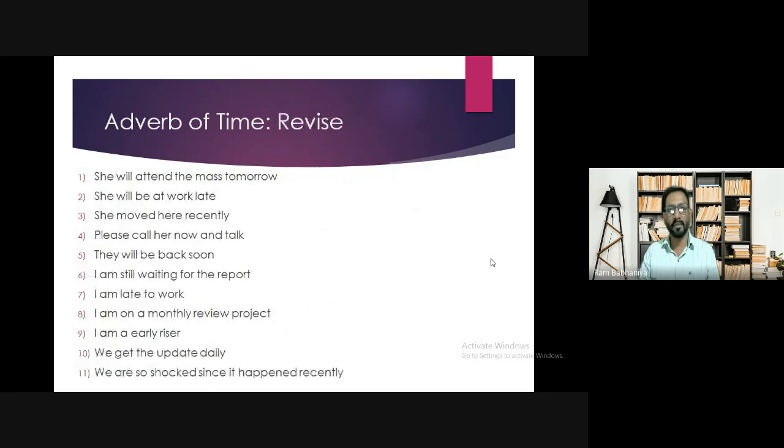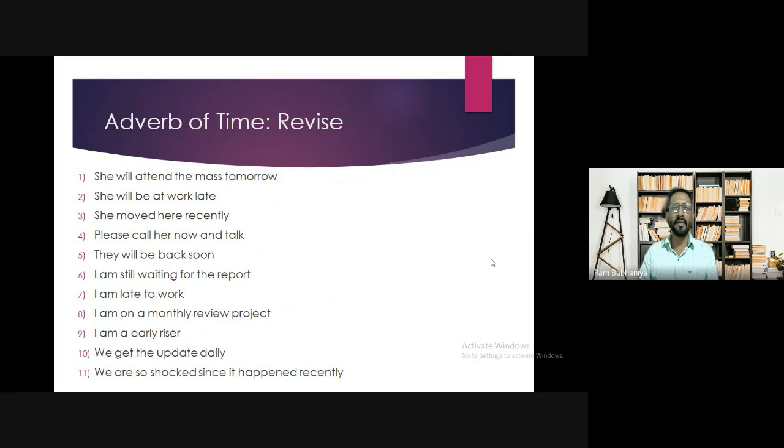Next one, adverbs of time revise. Now I'm going to ask you and you will identify which word is the adverb of time. She will attend the mass tomorrow. When will she attend the mass? The answer that you will give is tomorrow.